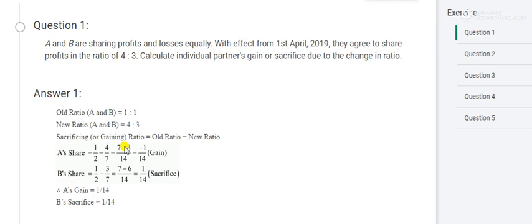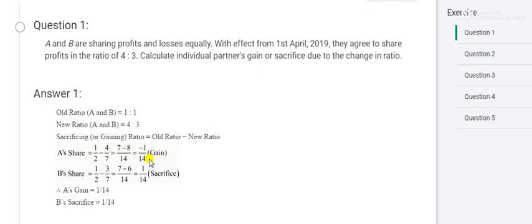So A's share formula is old minus new. What is the old? 1/2. You can take 1/2 from here, minus, what is the new? 4/7. See here, 4/7, 4 plus 3, 7. 1/2 minus 4/7. After doing LCM, you will get minus 1/14. If it is in minus, it means that this is your gain. It is your gain. It is in minus.